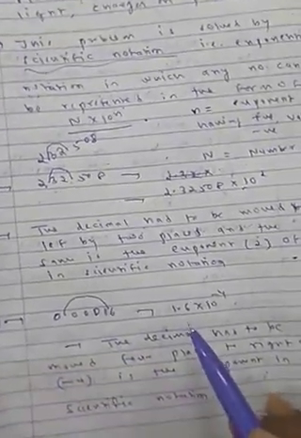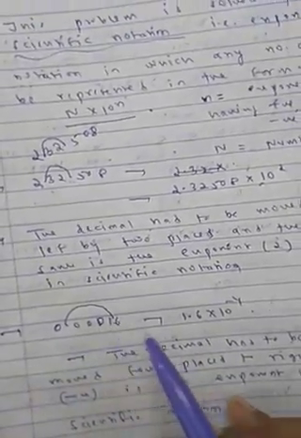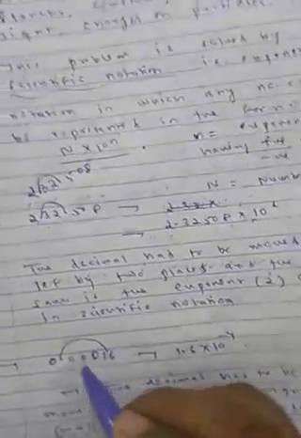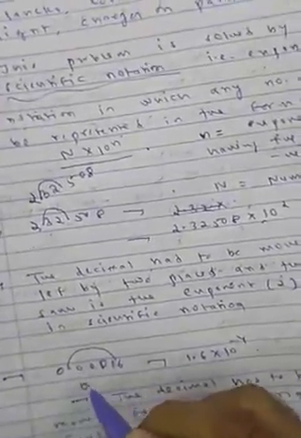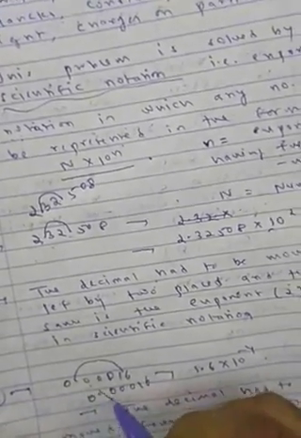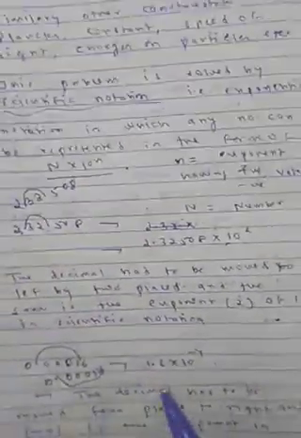Now our next example: 0.0016. We have to move the decimal to between 1 and 9. So the decimal is displaced 1, 2, 3, 4 places to the right. If we are moving to the right it means negative, left means positive.